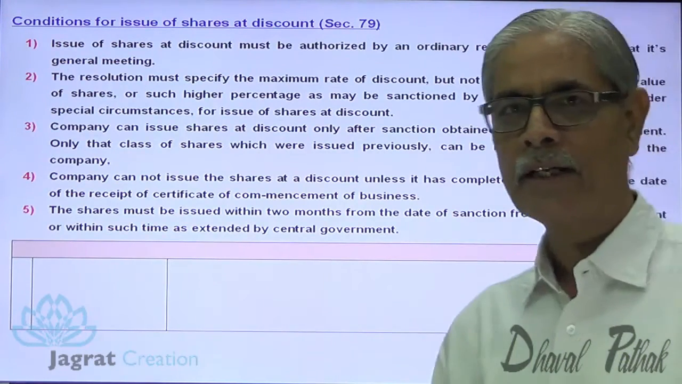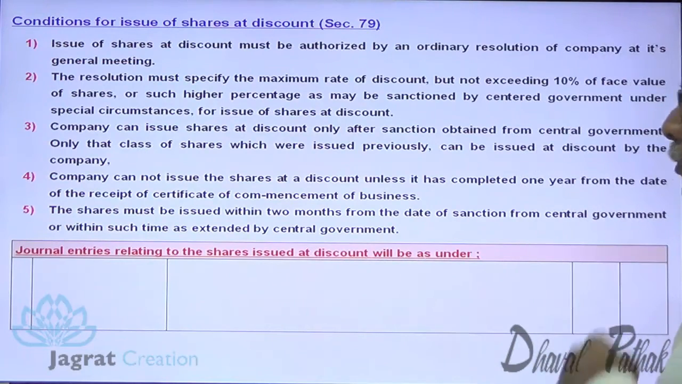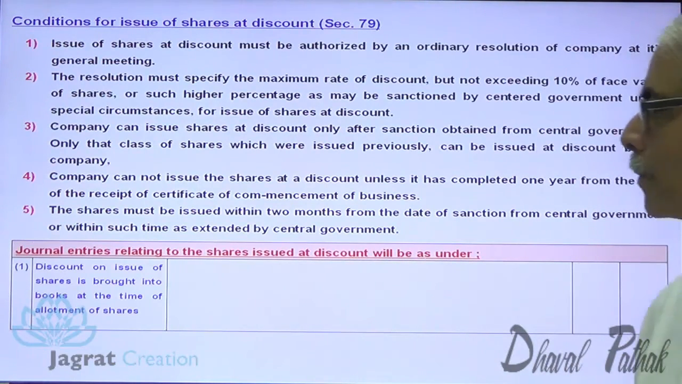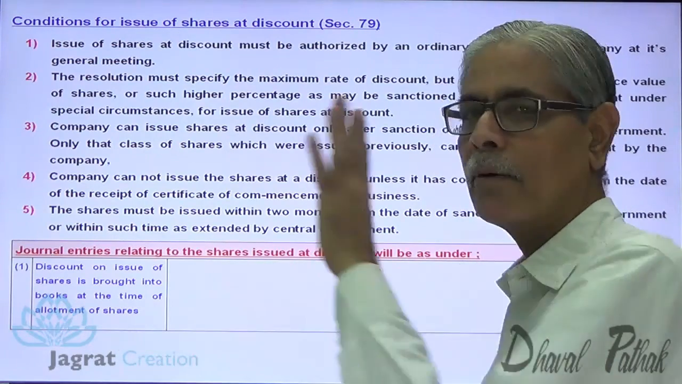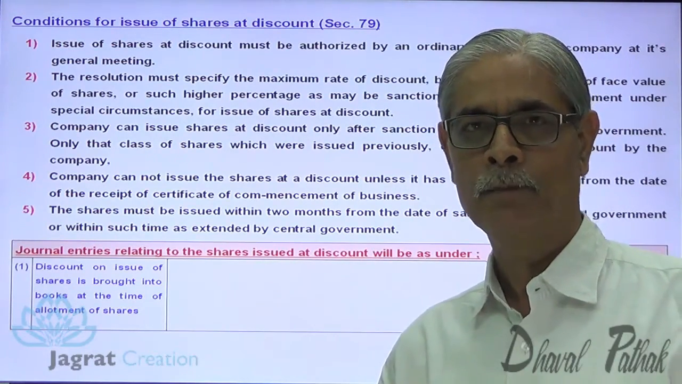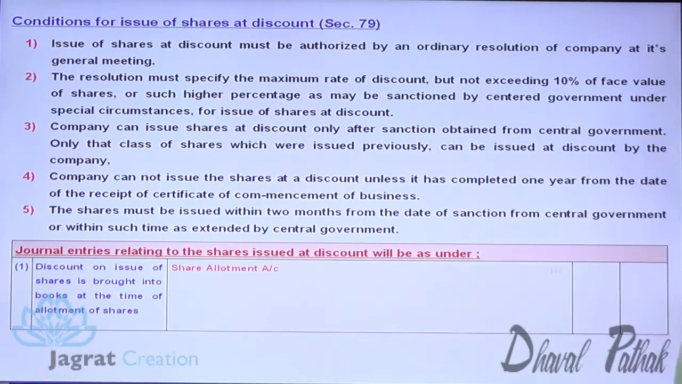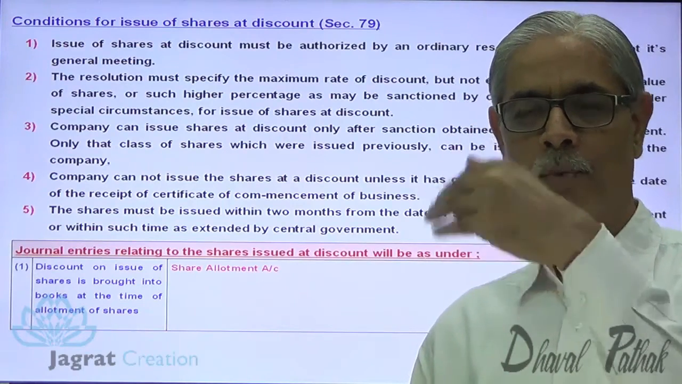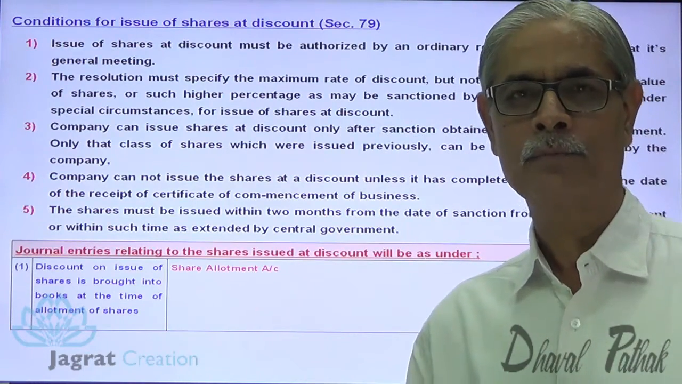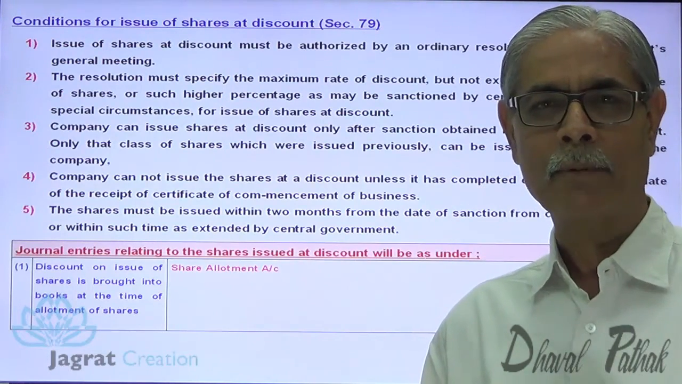Now, journal entries. Journal entries relating to the shares issued at discount will be as under. Discount on issue of shares is brought into the books of accounts at the time of allotment of shares. Notice it. So, share discount gets recorded at the time of allotment. How is it recorded? Share of 100, suppose issued at 10% discount. Then 10 is the discount to be recorded at the time of allotment.